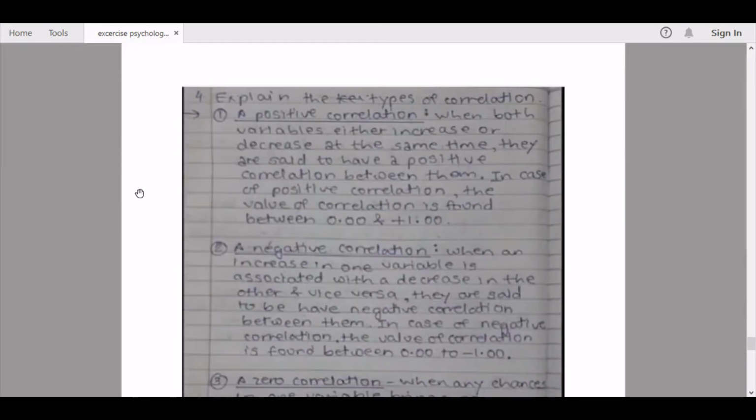Here we continue to the fourth question. Explain the types of correlation. There are three parts. The first one being a positive correlation, the second one being a negative correlation, and the third one being a zero correlation. So firstly, we'll learn the positive correlation. When both variables either increase or decrease at the same time, they are said to have a positive correlation between them. In case of positive correlation, the value of correlation is found between 0.00 and plus 1.00.